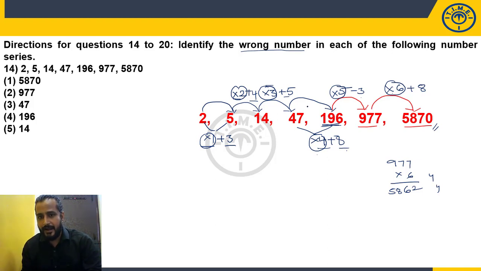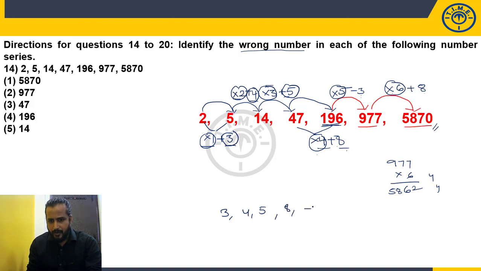Let us take the numbers which we are adding. Look here. 3, 4, 5, and here it is 8, minus 3, 8. Let us observe it. 3, 4, 5, 8, minus 3, and 8. Look at this, where it may break the pattern. 3, 4, 5, 6, 7. By correcting these two, 8, it is following the proper sequence, right? Yes. So this can be your proper sequence. So what should be my logic? Into 4 plus 6, into 5 plus 7.